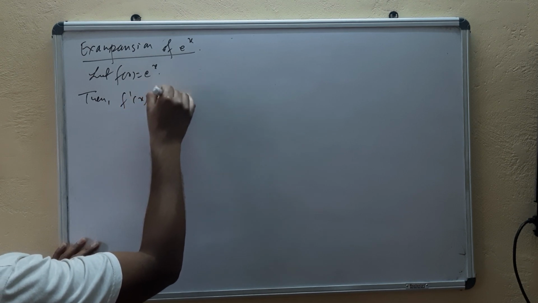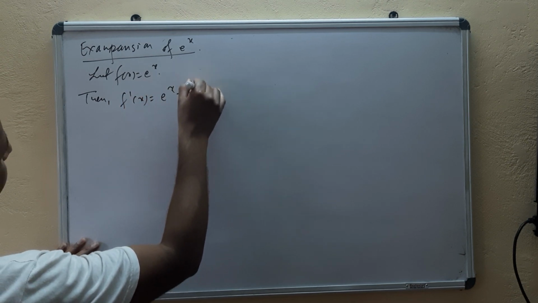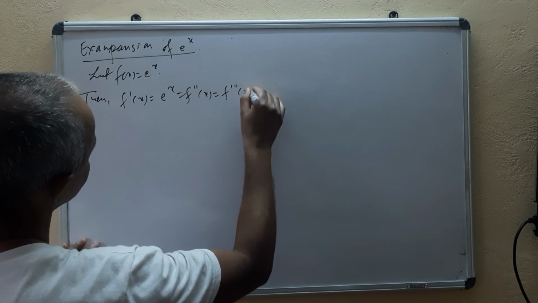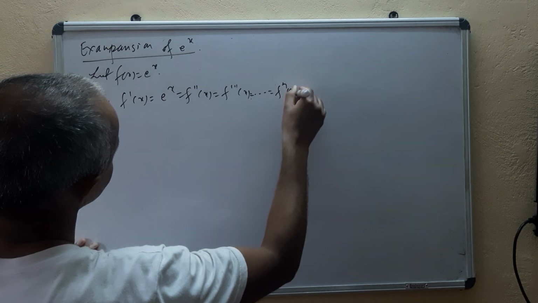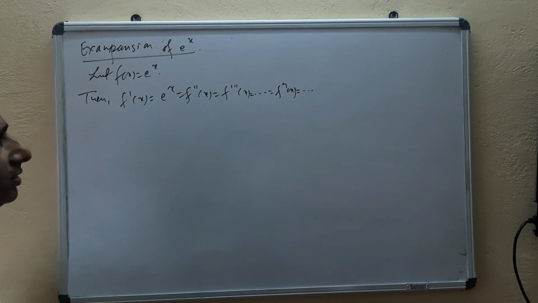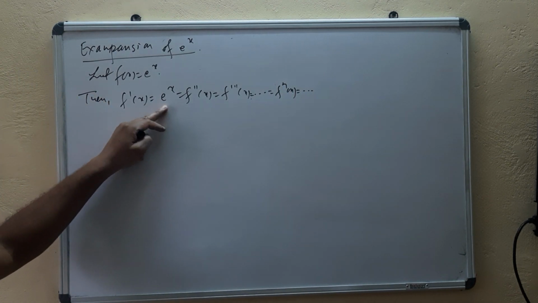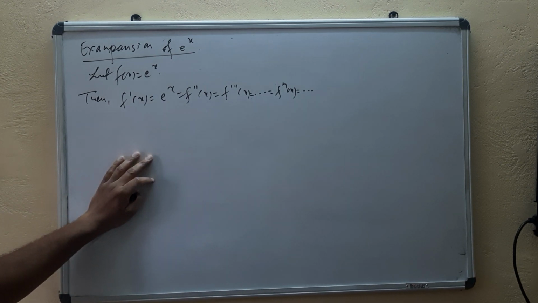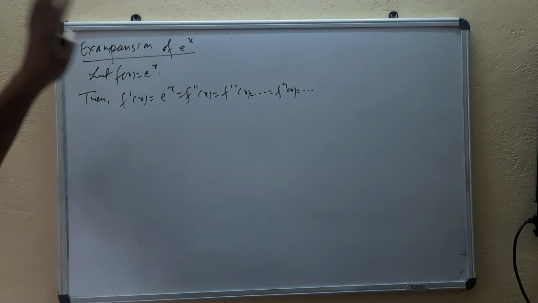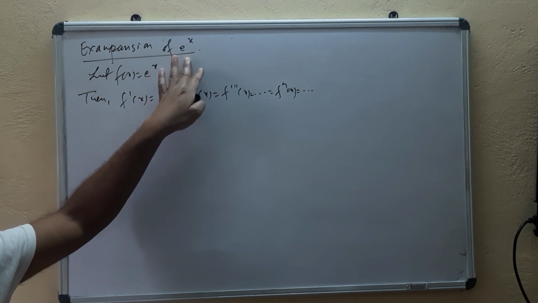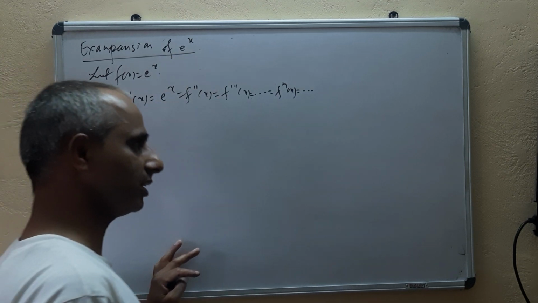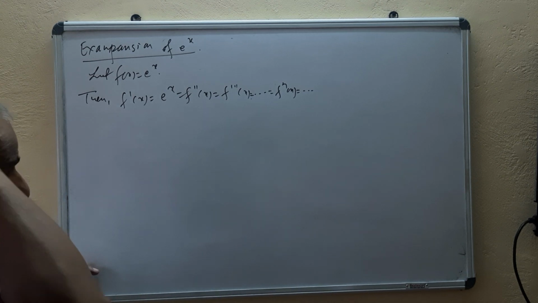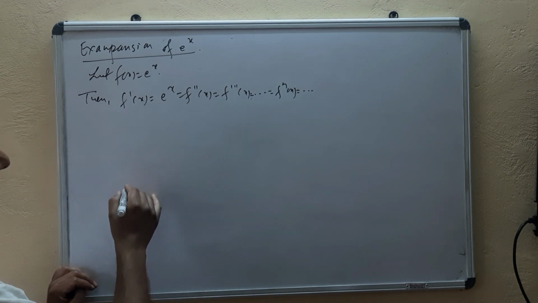f'(x) equals e^x equals f''(x) equals f'''(x) and so on, equals f^n(x) equals and so on, meaning all its derivatives are equal, that is e^x. So what can you say? First condition: here what we are going to do is check whether the expansion of this function e^x about the origin exists or not. One thing we have learned already in Taylor series expansion, that in Taylor series expansion,